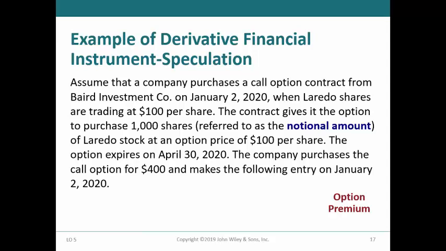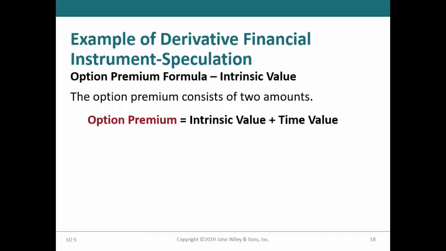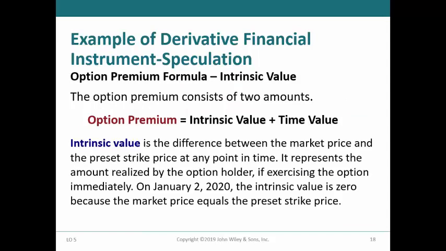To record the purchase of the call option, Baird would debit call option for $400 and credit cash for the same amount. There are two components for every option premium: the intrinsic value and the time value. At the time that Baird purchased the call option on the Laredo stock, the intrinsic value was zero because the option price was $100 and the market price was the same.